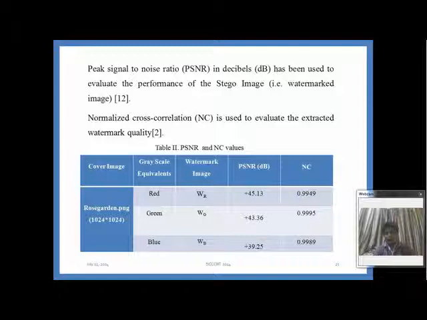For the evaluation, we calculate the PSNR value, which shows the quality of the original cover image and the embedded cover image. And we have calculated the NC value to evaluate the quality of the extracted watermark. We have got PSNR for red 45.13, for green 43.36, and for blue 39.25, which is more than 30, which is acceptable. And we have got NC value closer to 1, which shows the extracted watermark is very similar to the original watermark.